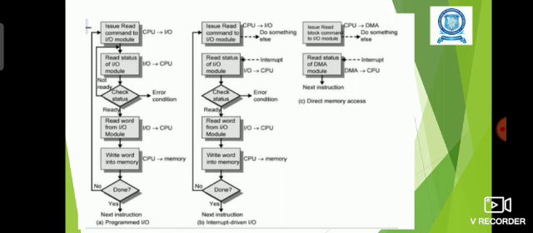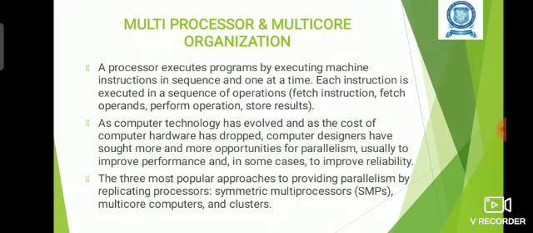And in the third method, we already studied the direct memory access method. The CPU will not be involved in the data transfer. Instead, the DMA module will conduct all the data transfer, but initially the DMA transfer will be initiated by the CPU only. The CPU will send all the necessary details about the data transfer to the DMA module. After that, the DMA module will do all the data transfer operations. Finally, the DMA will intimate the completion of the work to the CPU by sending one interrupt. That's all about direct memory access.